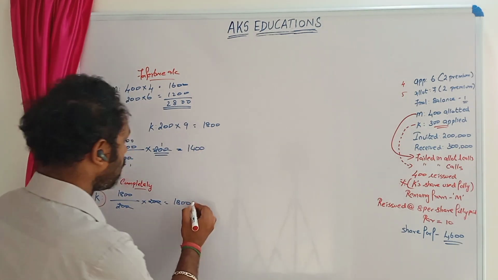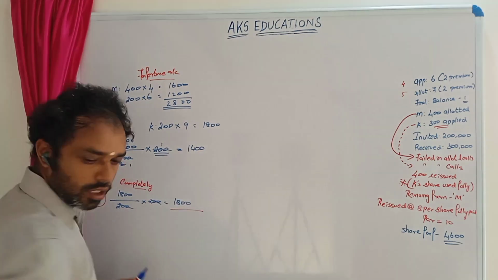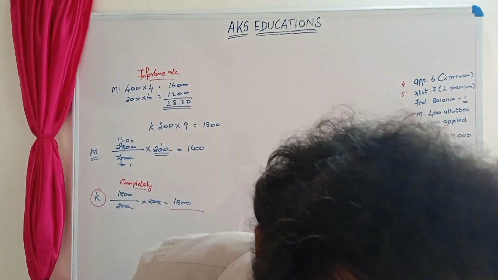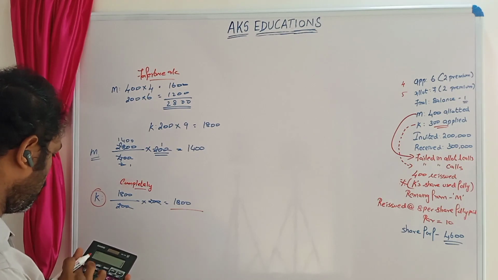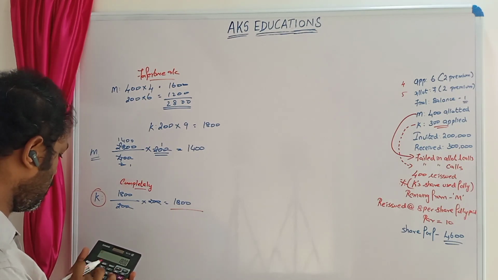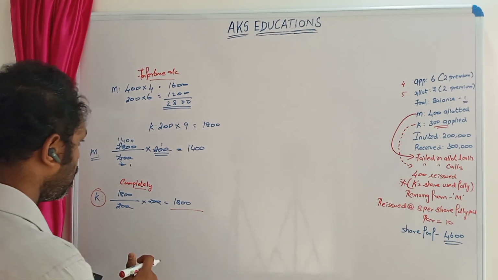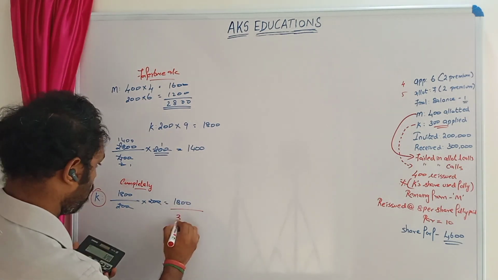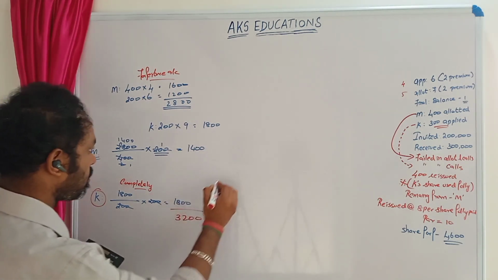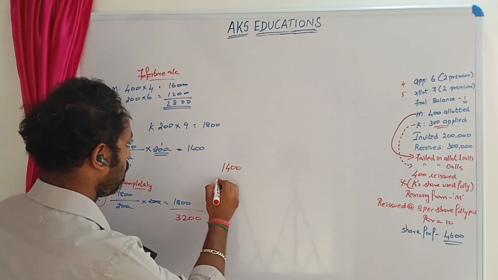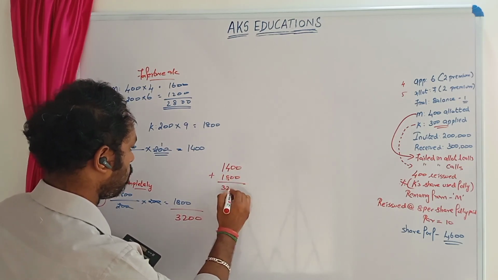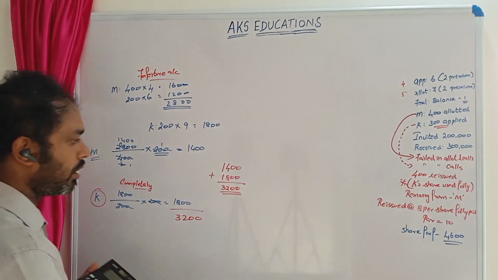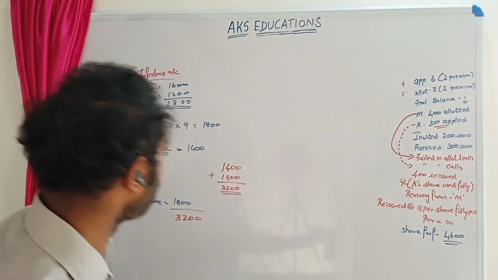So we'll just add on the content 1400. You can see 1400 plus 1800. So we are getting 3200. When you add this, that is 1400 plus 1800, you get 3200. Alright, so till here you would have got 3200.